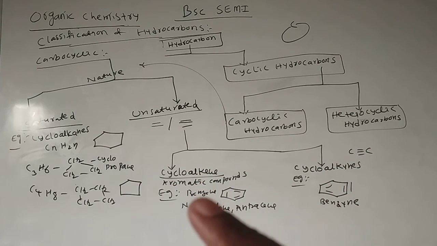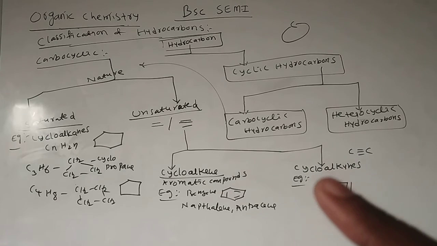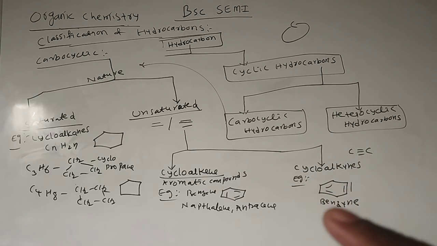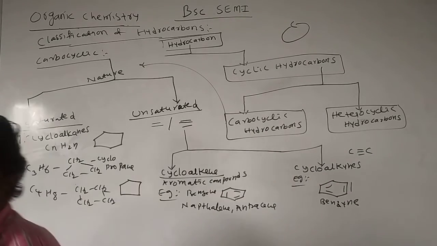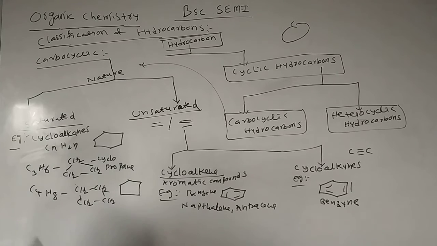Cycloalkenes which have conjugated double bonds and a planar structure and follow Huckel's rule, we call aromatic compounds. Examples of aromatic compounds are benzene, naphthalene, anthracene. And in continuation, one more important one, cycloalkynes. The example for cycloalkynes is benzene. It is not an aromatic compound but it has a triple bond. Okay, this is about the carbocyclic hydrocarbons.